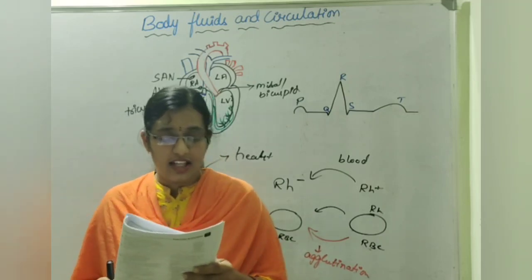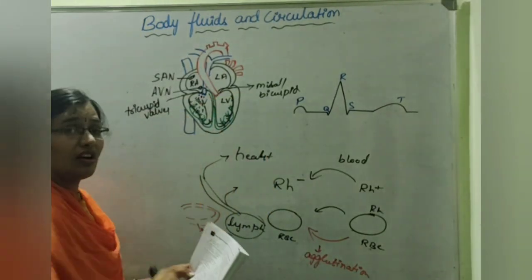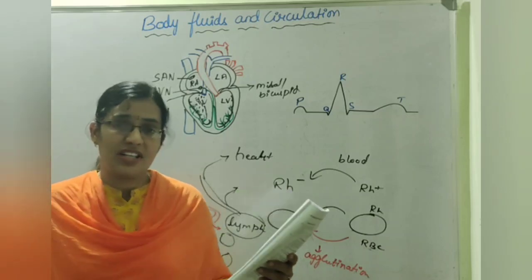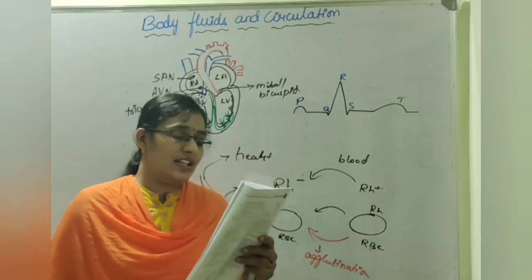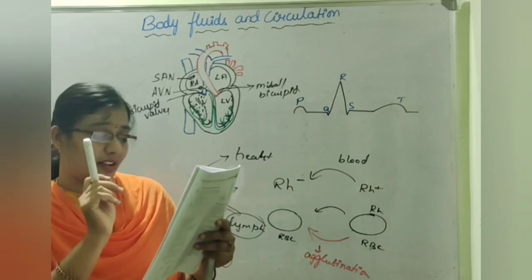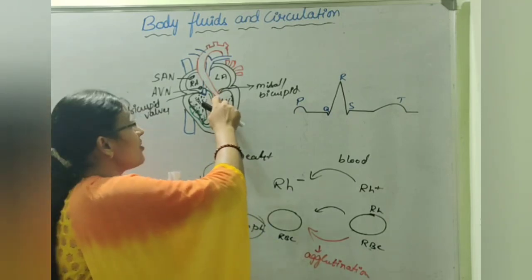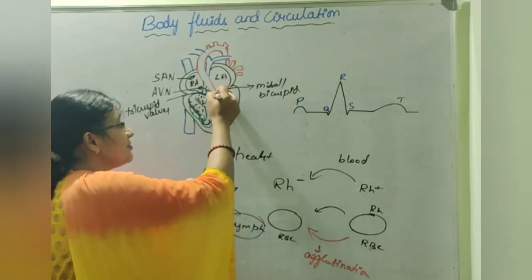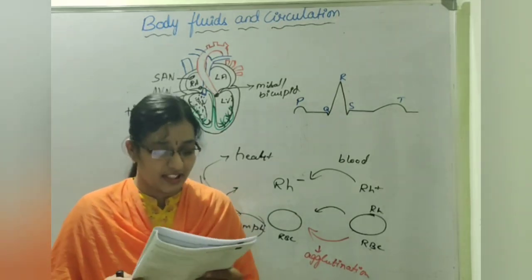Okay, so here, lub is the first heart sound due to the sudden closure of bicuspid and tricuspid valve, that is correct. Cardiac output is equal to stroke volume into heart rate or number of heartbeats, that is also correct. Dub is of course the second heart sound, but it occurs not due to opening of the semilunar valve, it occurs due to the sudden closure of these semilunar valves. So this is the incorrect match and the right option is option 3.